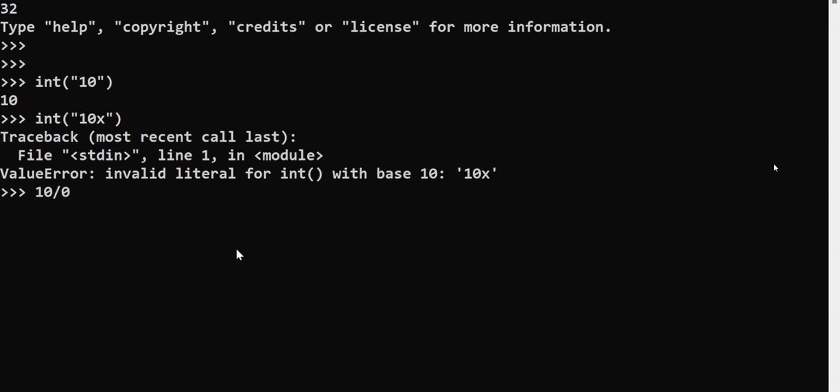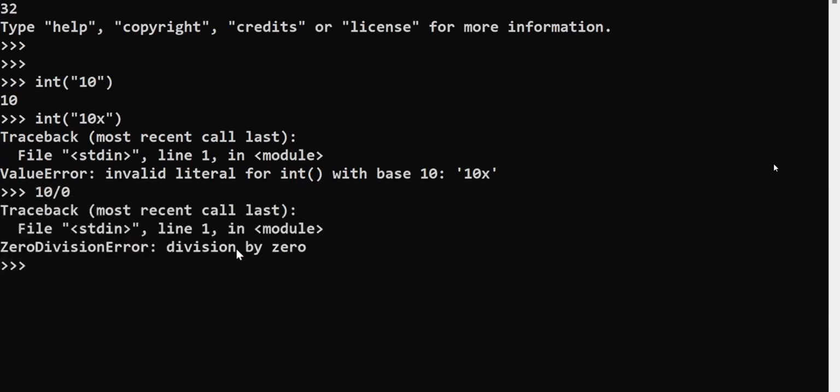So first, exception birth will start from where? Raise. Handling will be done by what? Try, except. Later else will come, later finally will come. What is the order of the keywords? Raise, try, except, else, finally. So exception birth will start from where? See, 10 by 0. It is getting ZeroDivisionError. Are you following me?